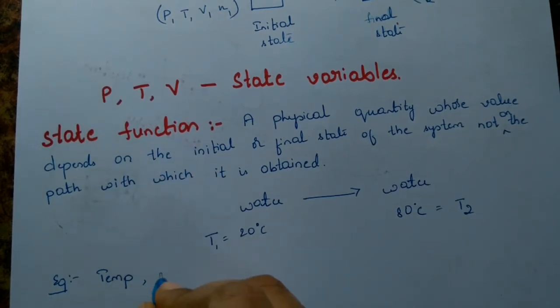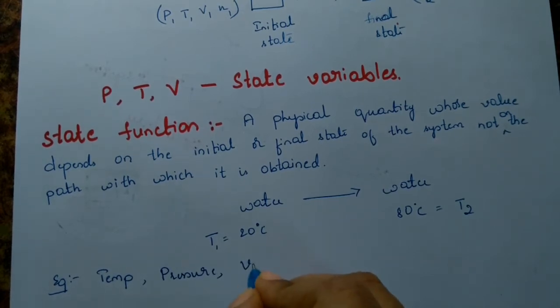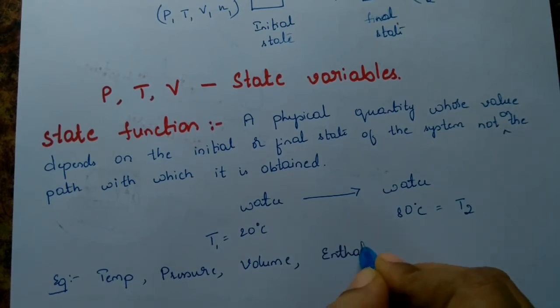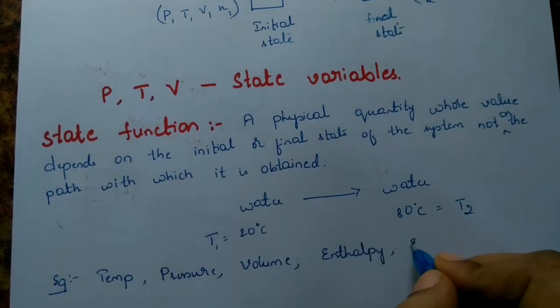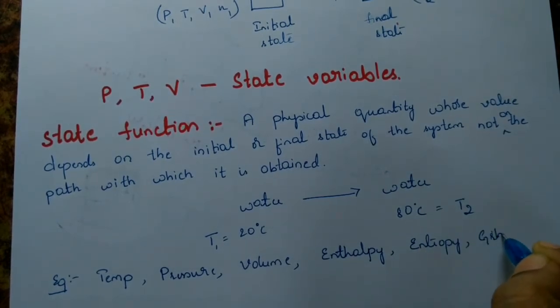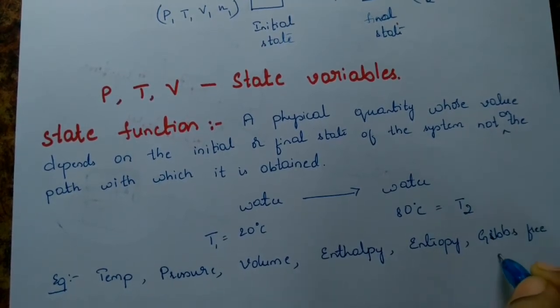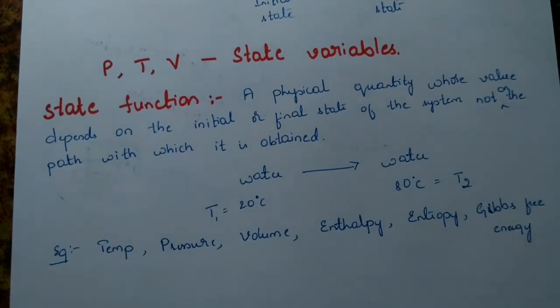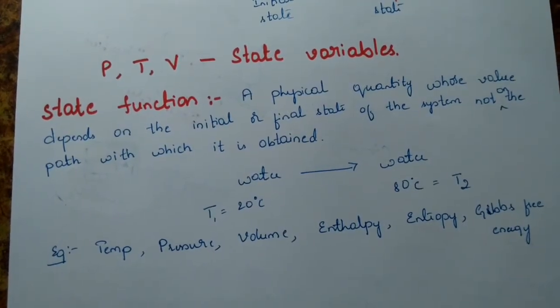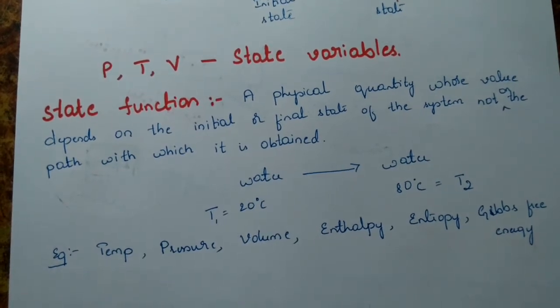Likewise, we have temperature, we have pressure, we have volume, next we have enthalpy, we have entropy, we have Gibbs free energy. You heard of Gibbs free energy in the equilibrium chapter. All these three terms, enthalpy, entropy and Gibbs free energy, we are going to study in our further classes. You need not worry, but just remember all these are state functions.